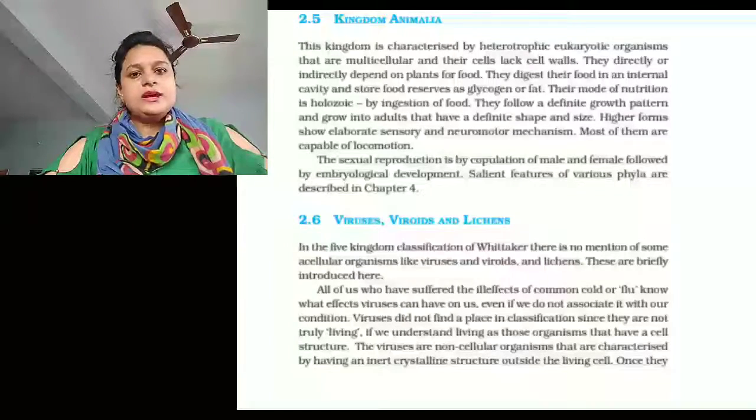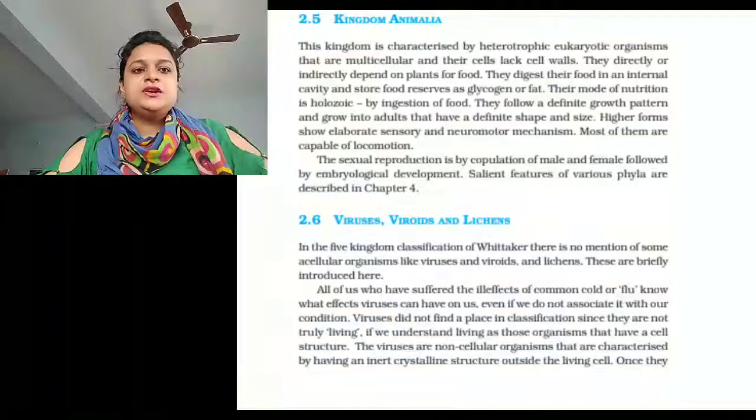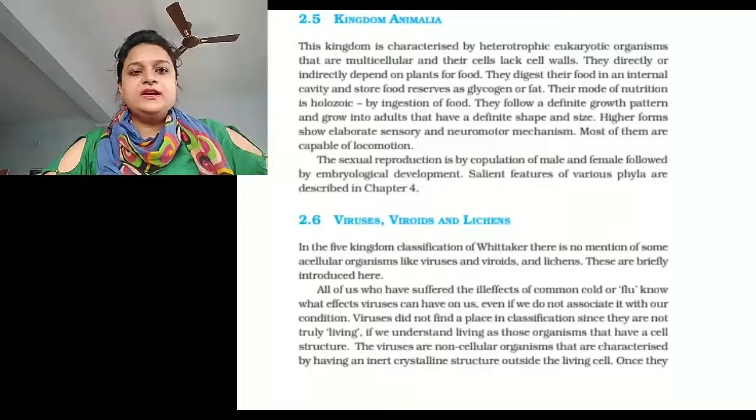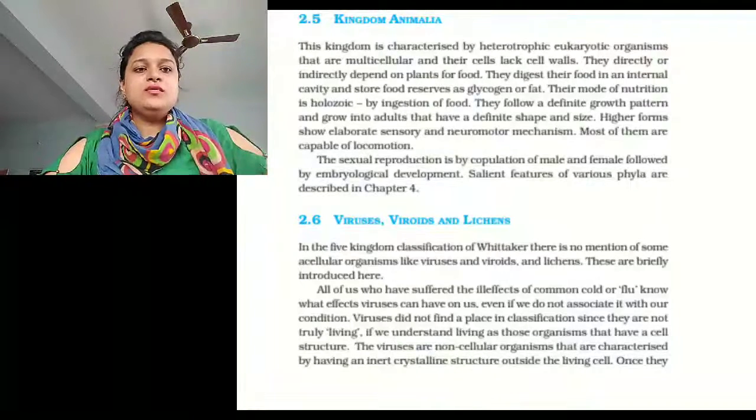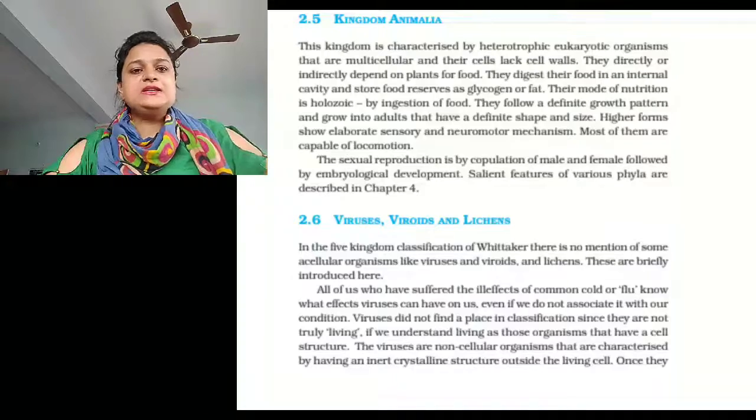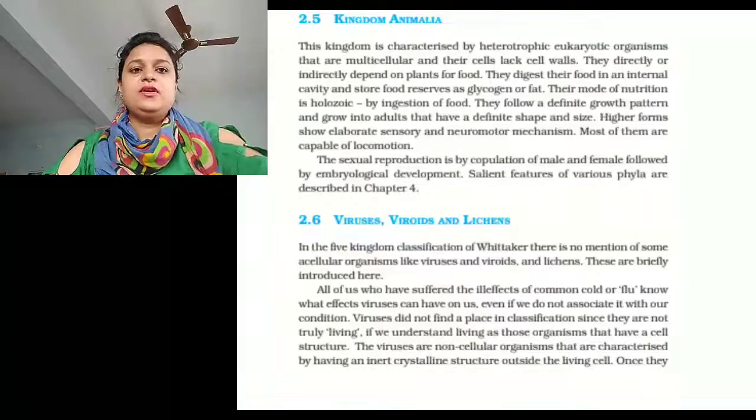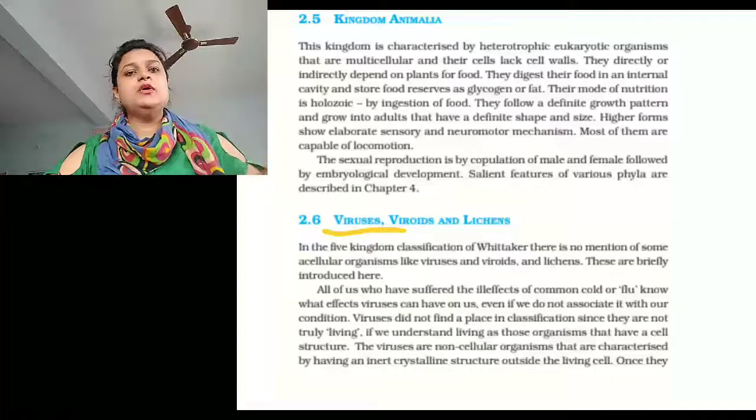In five kingdom classification, R.H. Whittaker does not give a place to virus, viroid and lichens. So we are talking about viruses, viroids and lichens. First we talk about viruses. What are viruses? You have all heard about viruses.